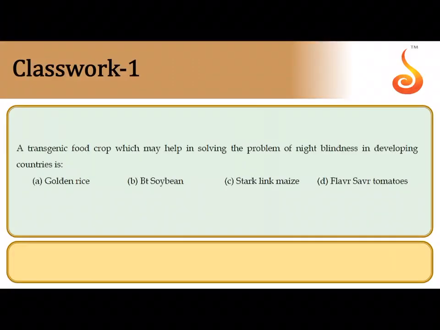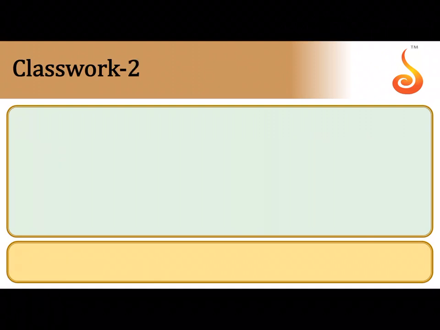The first question says a transgenic food crop which may help in solving the problem of night blindness. So night blindness means it has to be fortified with vitamin A, and vitamin A fortified rice is among the given options. As you all know, golden rice is nothing but the vitamin A fortified rice. So the correct answer is option A.